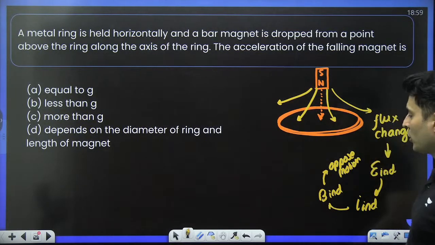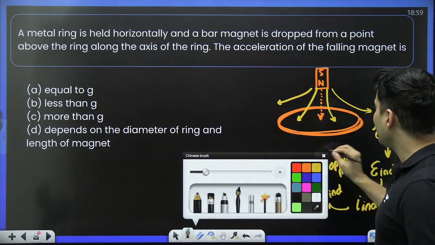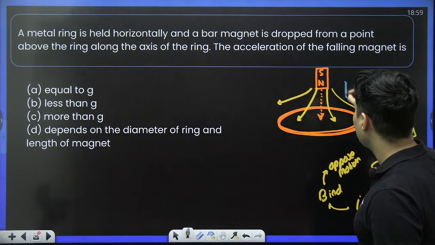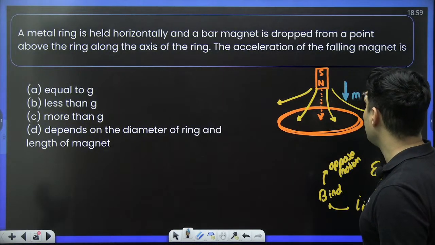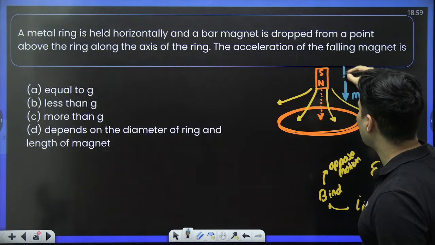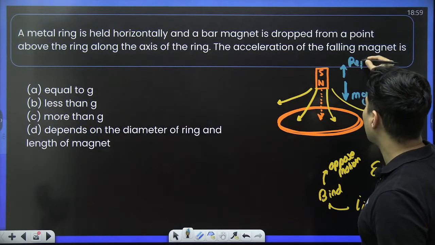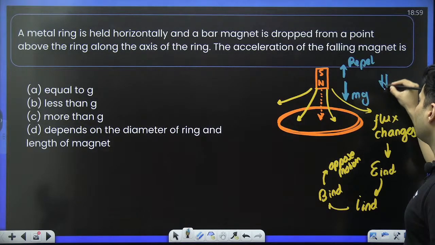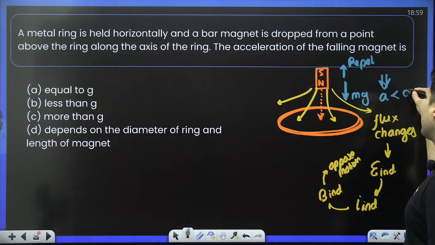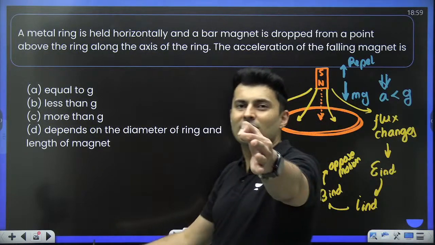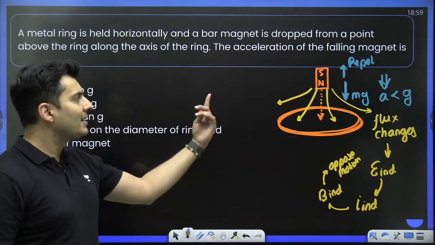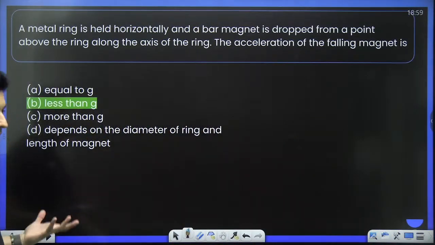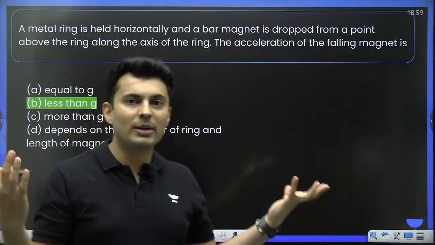So, apart from the weight, which is mg, there will be some repelling force. It will be repelled by this coil's current, and hence the acceleration will be less than g. If only mg was there, it would be g. Because there is a repelling force, the net force will be mg minus something.